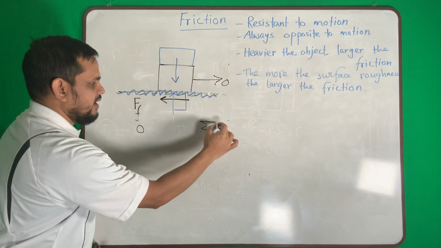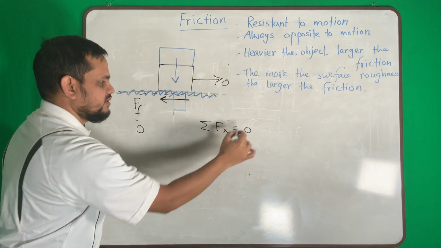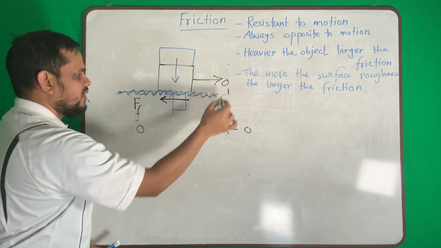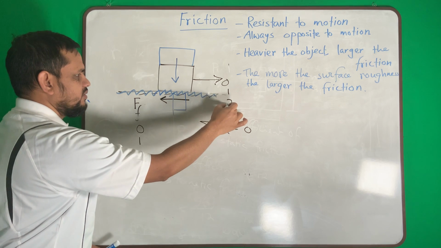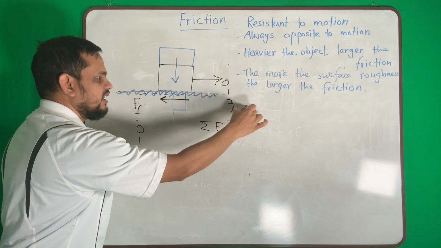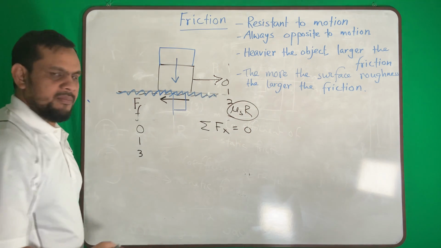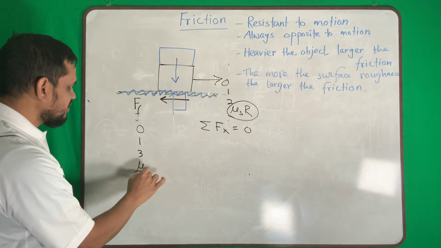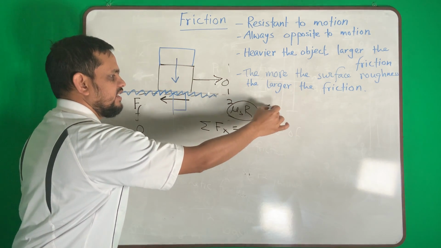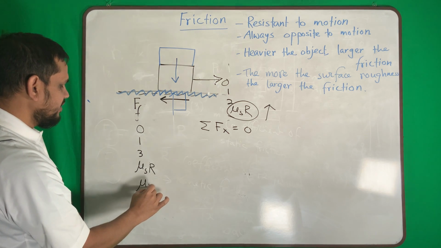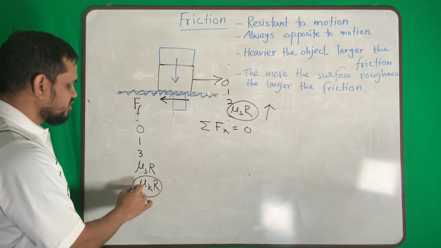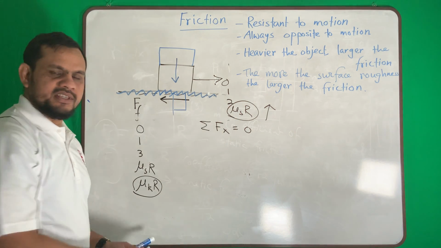If I increase the force to 1, friction will be 1, then 2. When I reach mu S R, when my applied force is this, then my frictional force will be this. If I increase the force more than this, then my frictional force will be mu K R. That means now the body is in motion because my applied force is more than this.